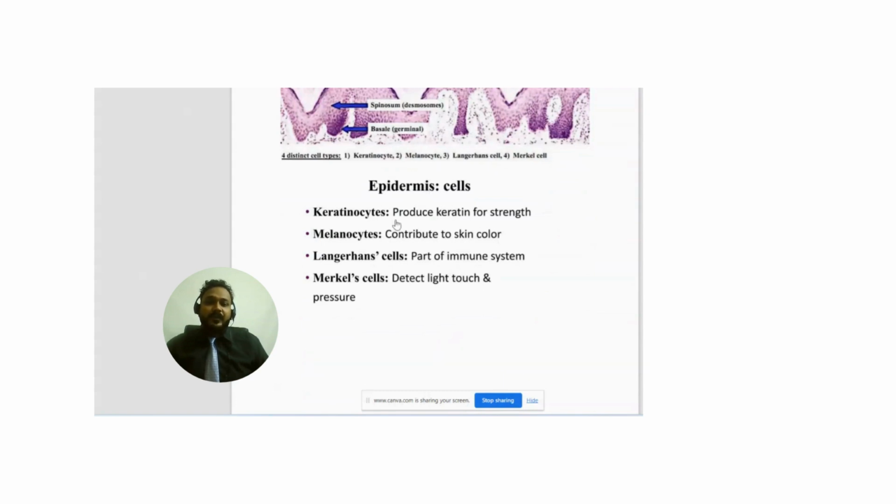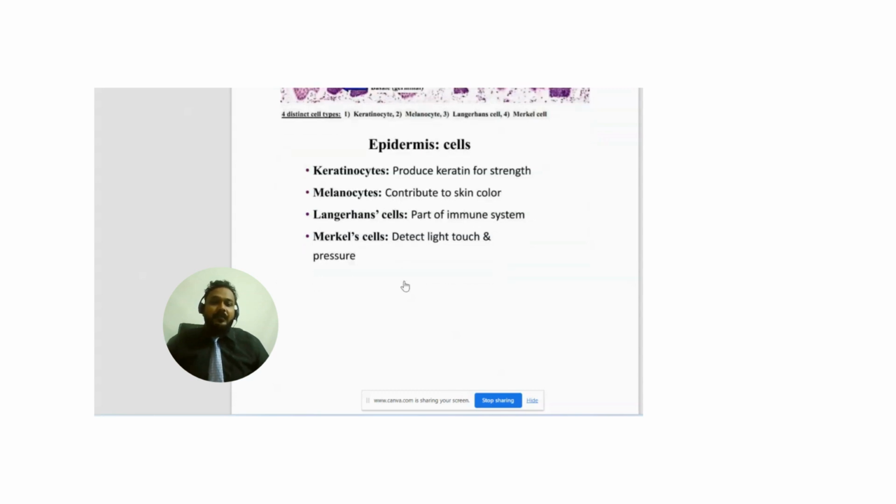Now, four types of cells are present in the epidermis. Keratinocytes produce keratin for strength. It provides hardening to the skin. Skin has enough elasticity due to the presence of collagen fibers and elastin fibers. Melanocyte cells contribute to the skin color. They decide the complexion of the skin, whether you are fair or dark. It depends on melanin. Melanin is a pigment. Langerhans cells are part of the immune system. Merkel cells detect light, touch, and pressure.